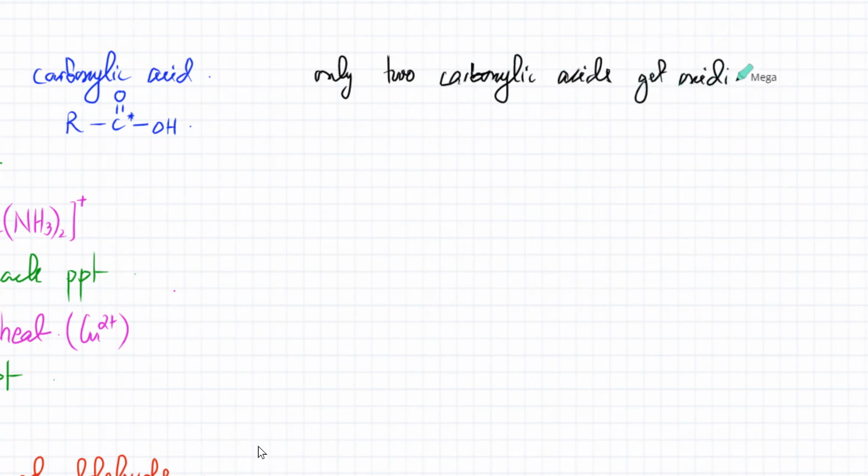So only two carboxylic acids get oxidized. One of them is methanoic acid. Methanoic acid is this: HCOOH, with a C=O. It has only one carbon atom, and it will get oxidized by Tollens' reagent.